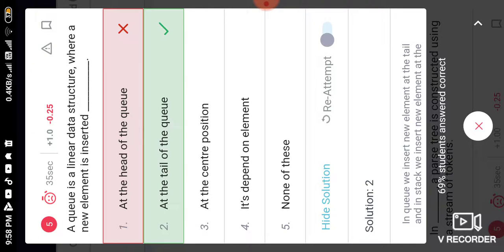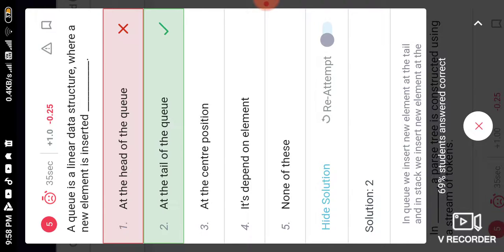Now next is: a queue is a linear data structure where a new element is inserted. A queue works in a first in first out manner. Here we can insert a list of elements in a queue, and a queue has a tail. In the tail part we can insert the new element.